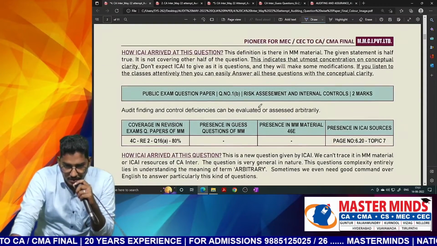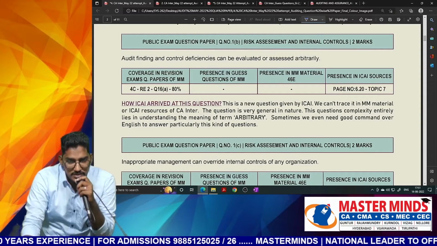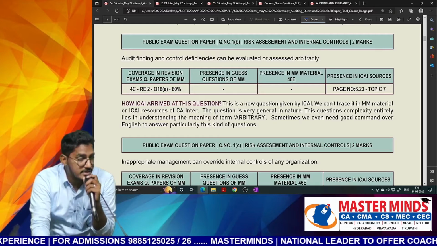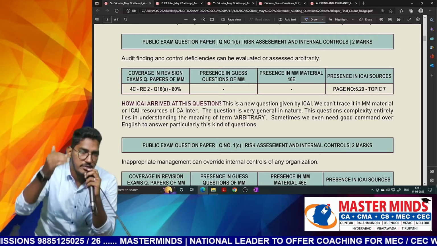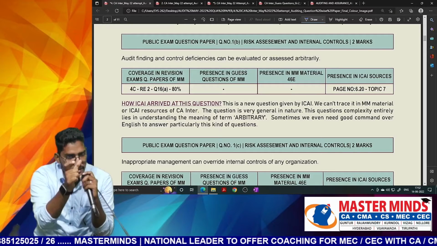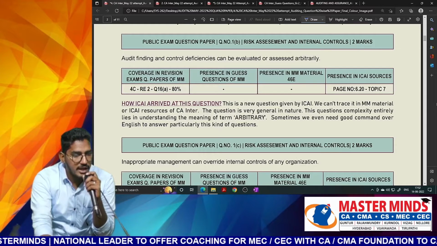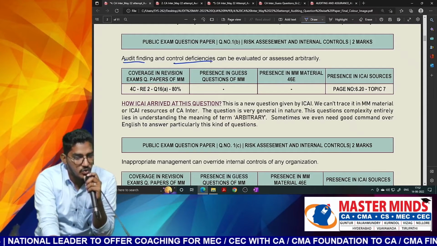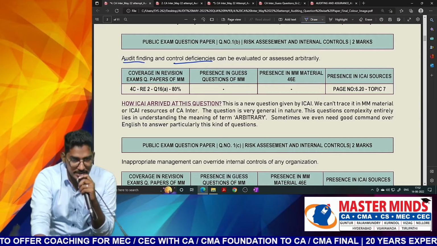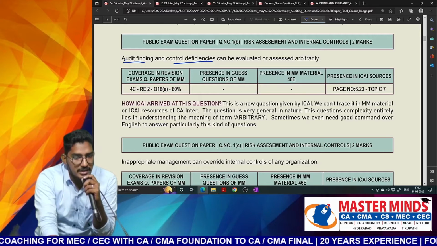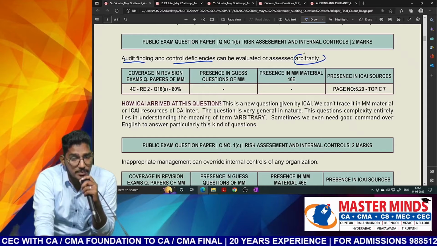Next one. After that, we have something called audit findings and control deficiencies can be evaluated or assessed arbitrarily. Somewhere when we do the reading in between the lines, there is one sentence in the ICAI sources which says that we have to evaluate audit findings and control deficiencies on the basis of our professional judgment. This is the original statement in the ICAI sources. But here they are telling that audit findings and control deficiencies can be evaluated or assessed arbitrarily.